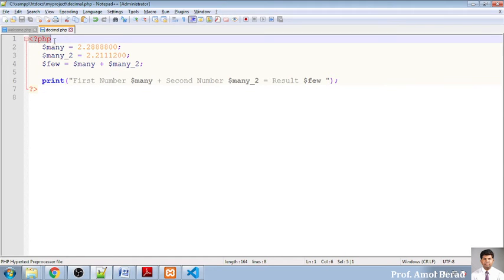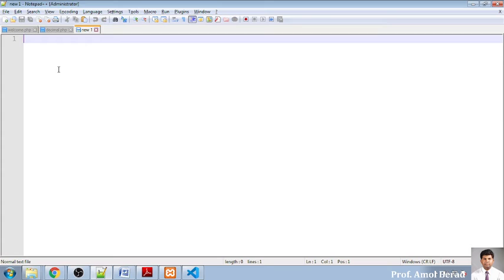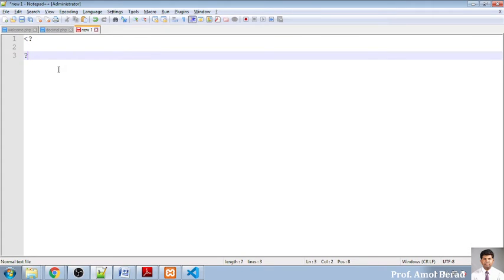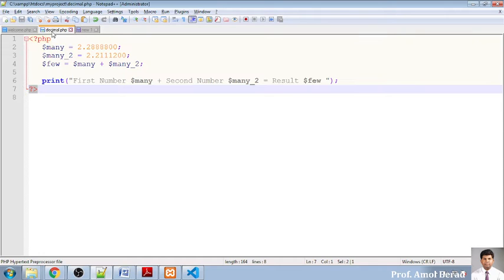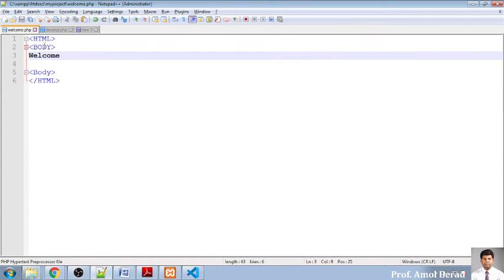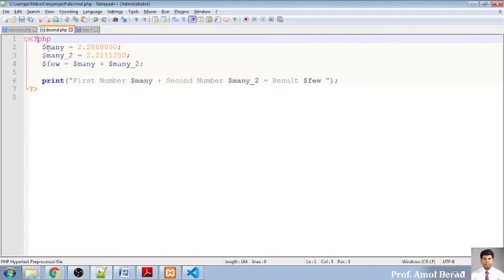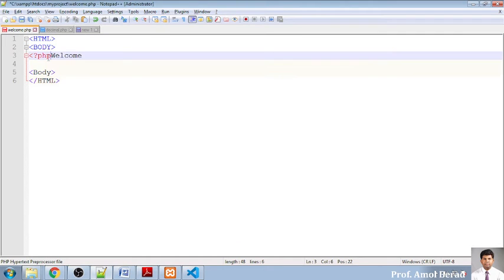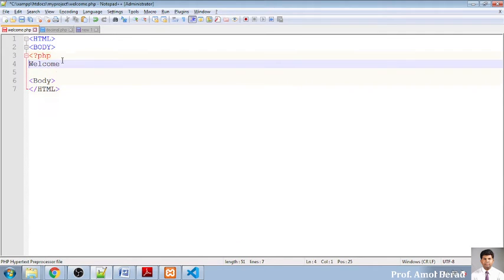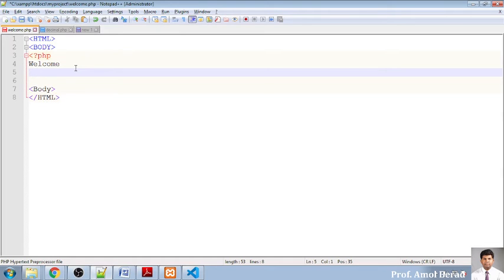Now this is the way of writing PHP code. Now I go for a new one, and I will write like this. Question mark and close, just like this, opening and closing. In the previous example I have not displayed like this. So I'll just copy the starting point of welcome over here, because I want to display it in PHP. And then after that I will close this.